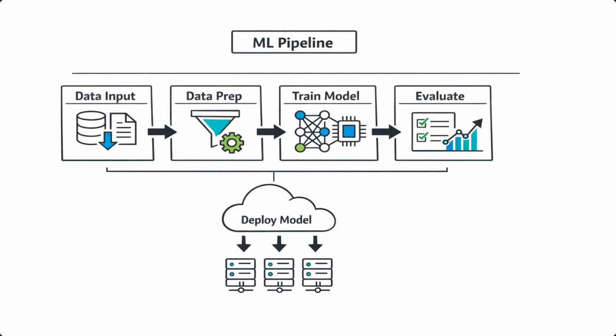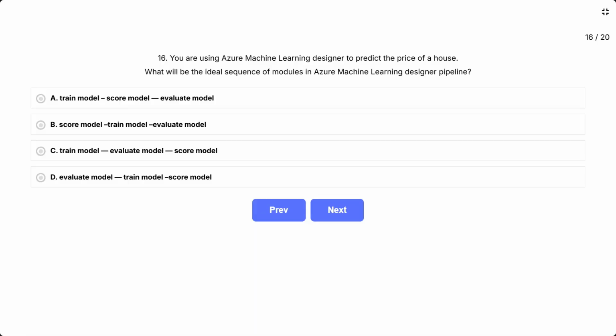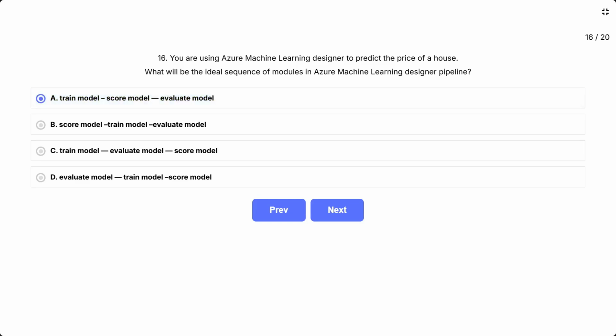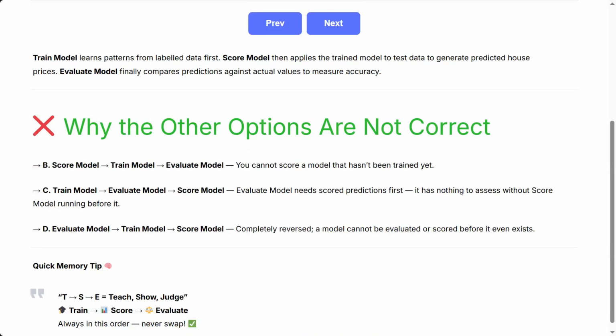This question asks you to pick the correct order of modules in an Azure ML Designer pipeline. Each module depends on the output of the previous one. Order matters. The correct answer is A. Train model, score model, evaluate model. Train model learns patterns from labeled data first. Score model then applies the trained model to test data to generate predicted house prices. Evaluate model finally compares predictions against actual values to measure accuracy.